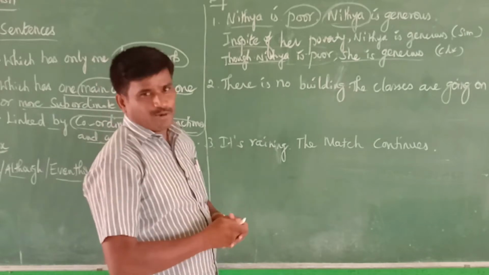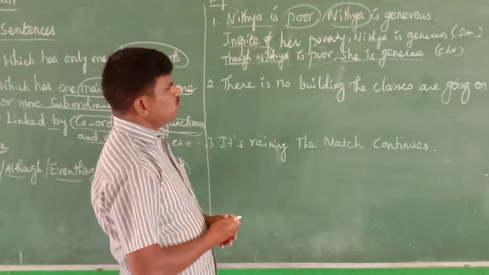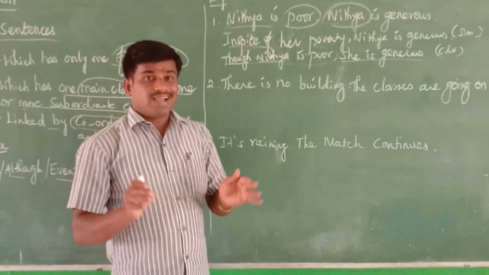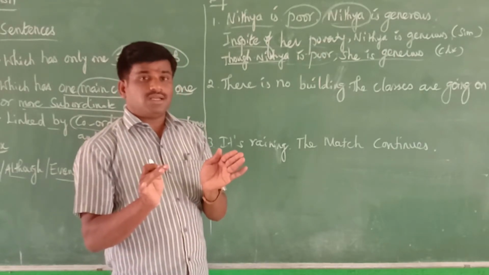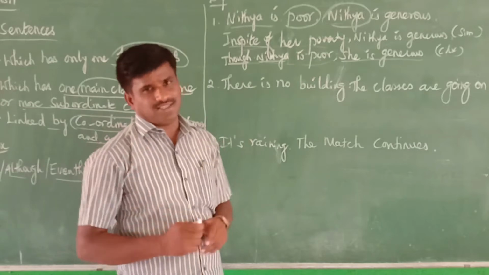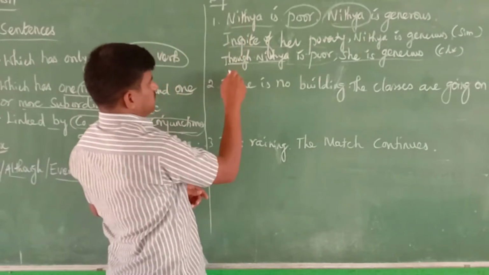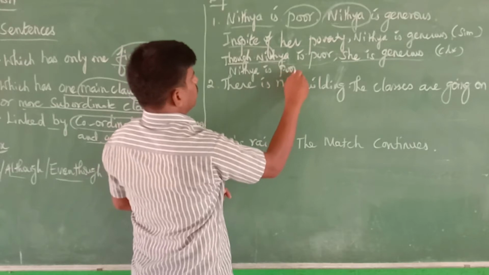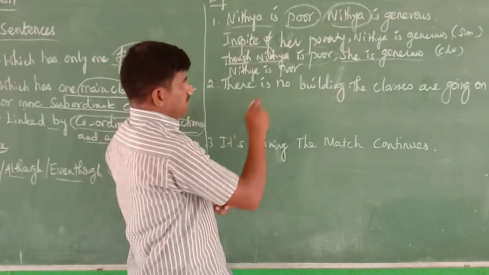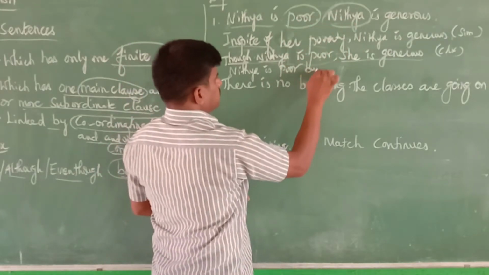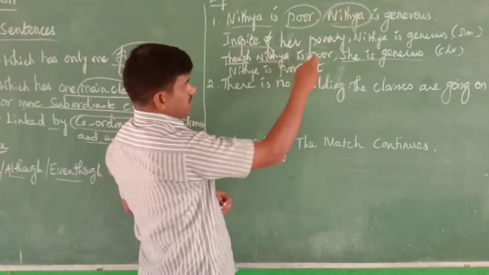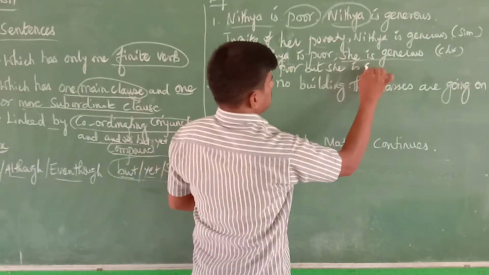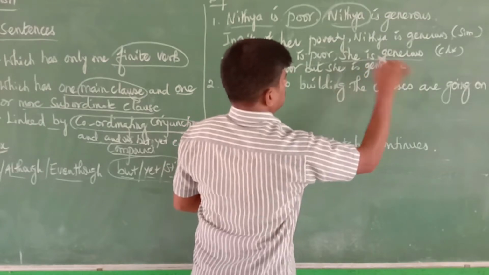We go for the compound sentence. How to change this into compound? What should we use for connecting the two given sentences? We use coordinating conjunctions. So we use this as it is: Nitya is poor. For connecting these two, we use but. Instead of Nitya, we use the pronoun she. She is generous.